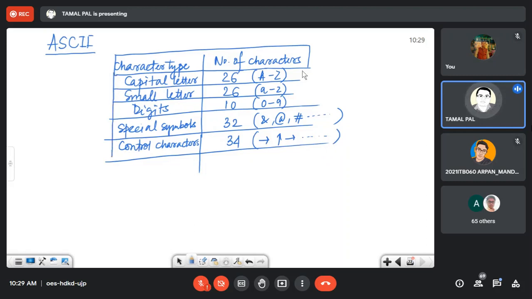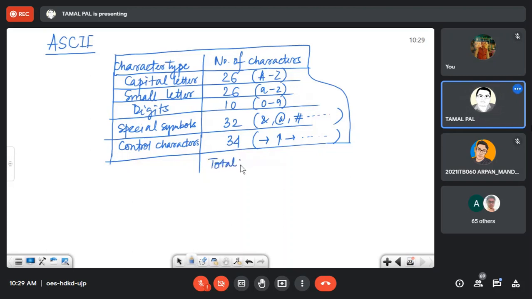So initially, when ASCII values were prepared, this set consisted of this many characters. What is the total number of characters here?